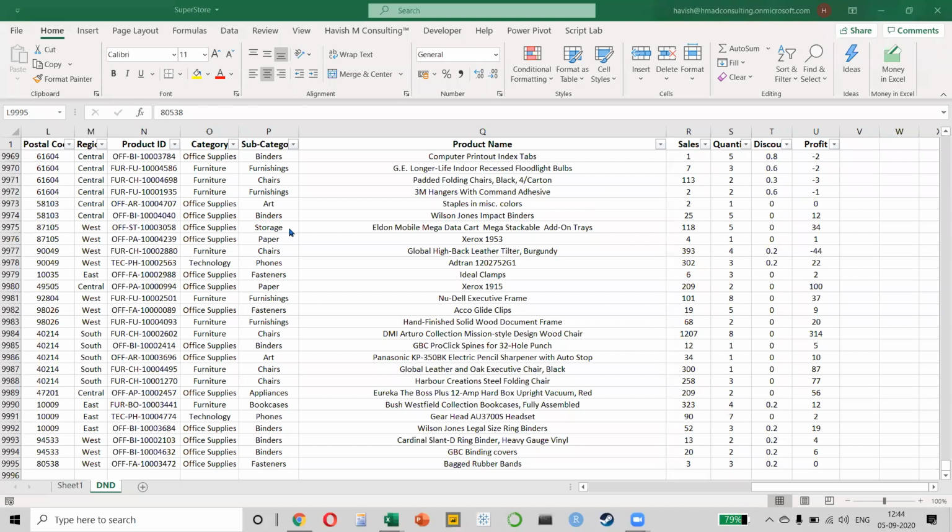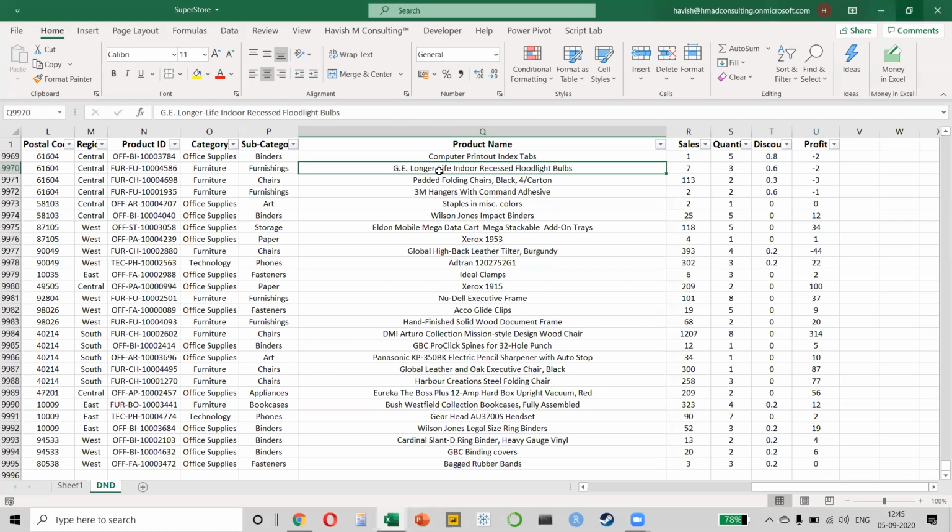So I would like to spend just 2 minutes explaining what a pivot table is because it's very important. A pivot is not something which is only there in Microsoft Excel, okay? Every software has a concept called pivoting. The concept of pivoting means that you want to create a summary of your data.